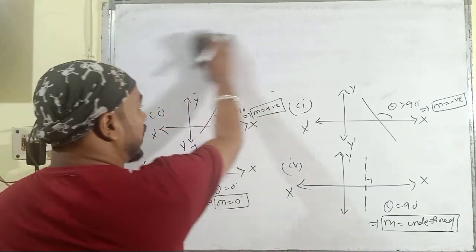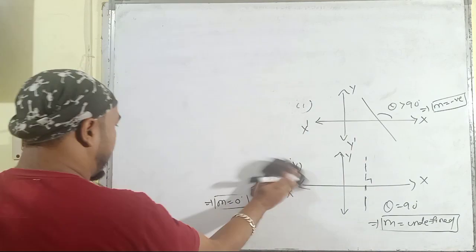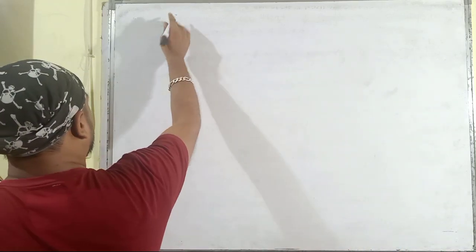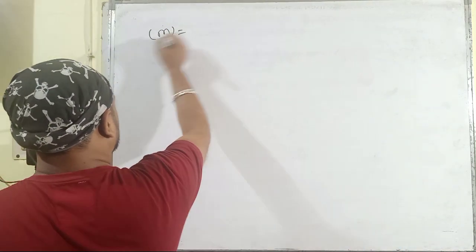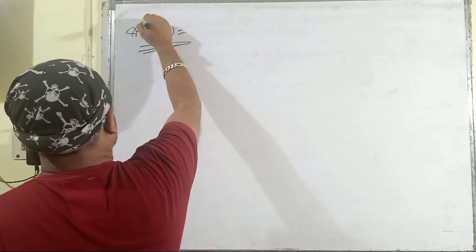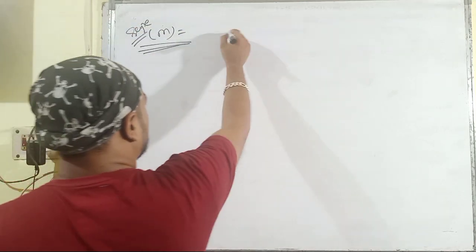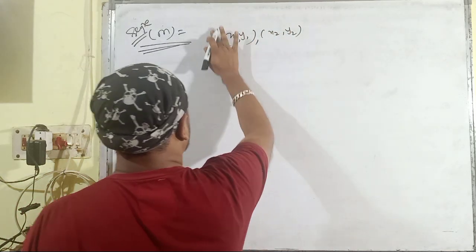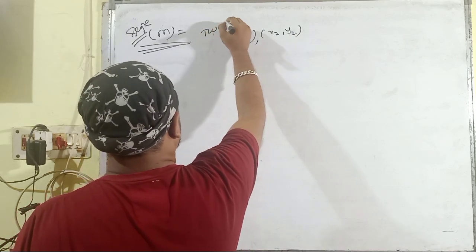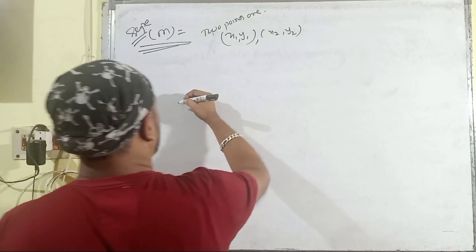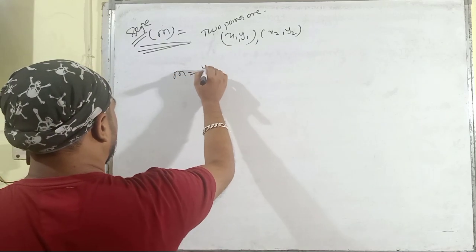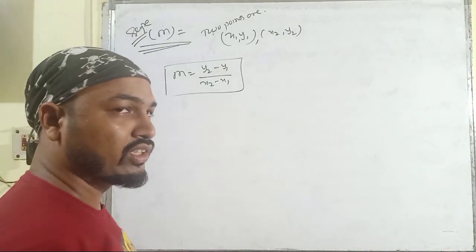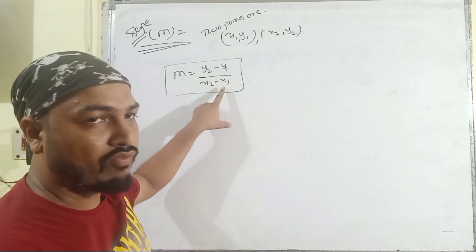Then let us discuss the slope of a line in another method, by using the coordinates of 2 points on the line segment L. Here is another method to determine slope by using the 2 points (x1, y1) and (x2, y2). Then slope m is equal to (y2 - y1) divided by (x2 - x1), or also it can be represented by difference of the y coordinates divided by difference of x coordinates.